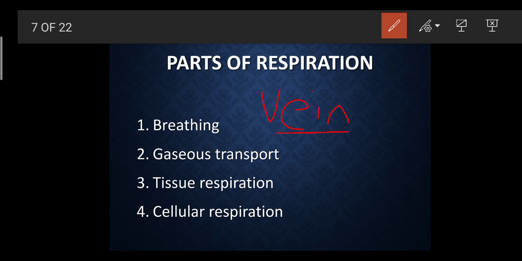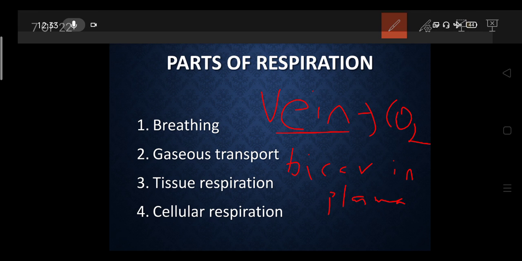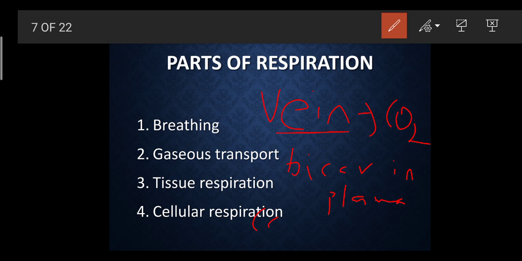This vein, which is rich in carbon dioxide related blood, carries the blood towards the heart in two ways. First in the form of bicarbonates, which are inside the plasma. What is plasma? Plasma is nothing but the liquid part of the blood. Second, in the form of